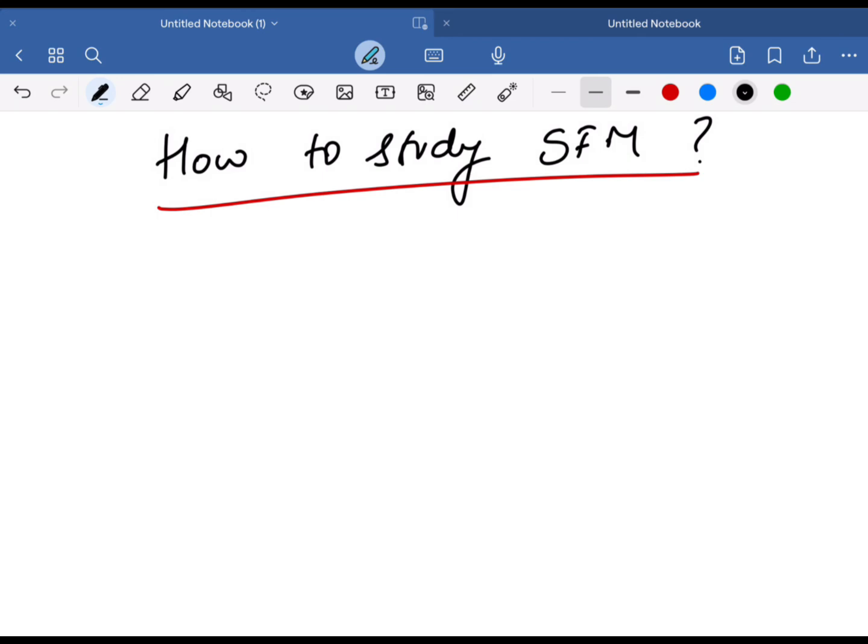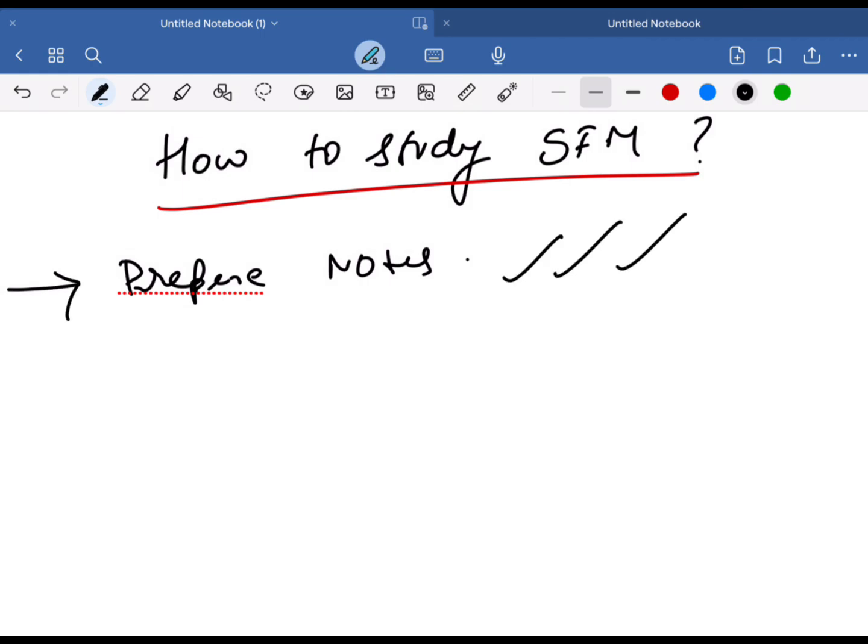One golden suggestion that I would want every one of you to follow is prepare notes, because most of us will listen to the marathon and will try to solve sums. At that point we might be able to solve the sums, but at the exam we can't even start the sum. So when you are listening to the marathon, prepare notes effectively, covering all the formulas, concepts and examples in such a way that we can complete the whole syllabus within one day. Invest more time in preparing notes, because the more time we invest in making our notes, the easier it would be to revise the whole subject.